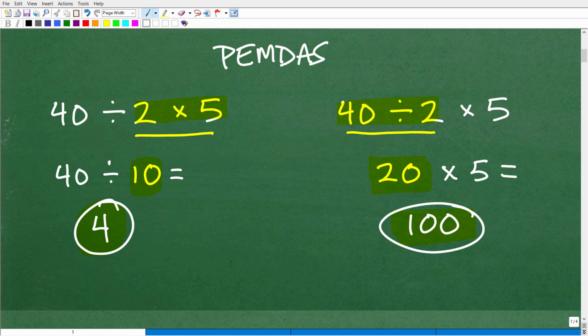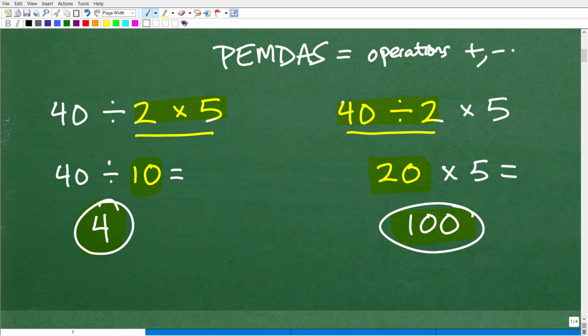So PEMDAS has to do with the order of operations. That's really the main topic of this video. In mathematics, we have things called operations. Now, what are we talking about when we say operations? We're not talking about medical operations like surgeries and stuff. We're talking about what we can do with numbers.